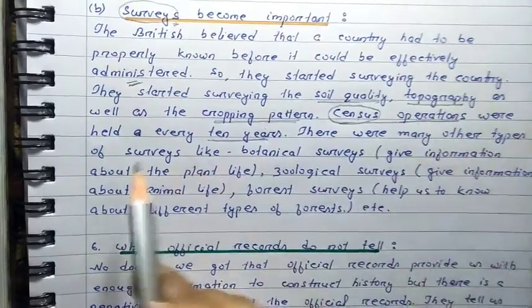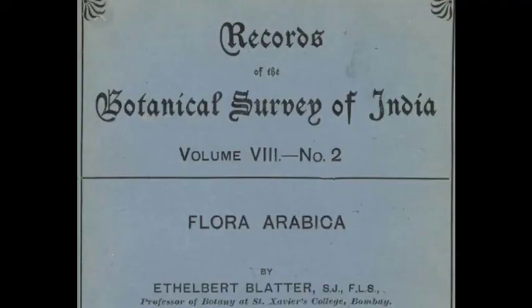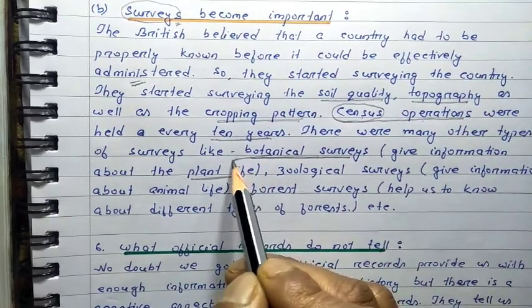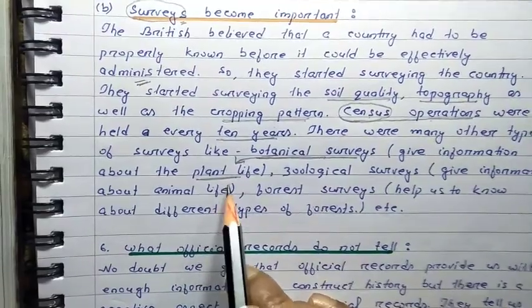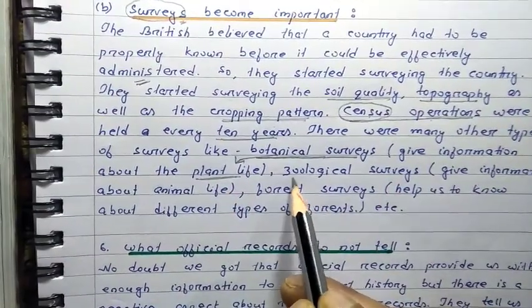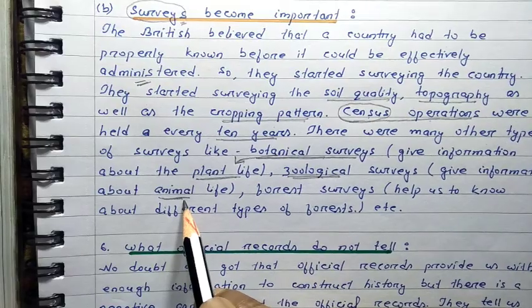There were many other types of surveys, like botanical surveys. You can see in the picture, botanical surveys give us detailed information about plant life. Botany, you know, is a subject related to plant life. Also, they used to conduct the geological surveys. These geological surveys used to give us information about the animal life. Botanical surveys, plant life, and geological surveys, animal life.